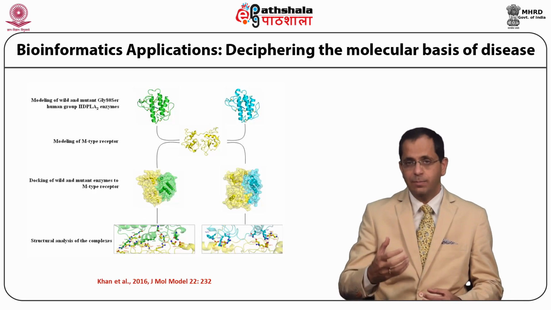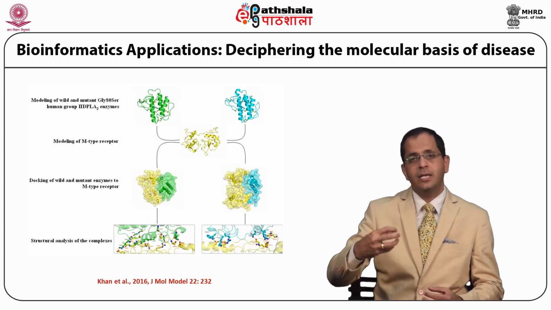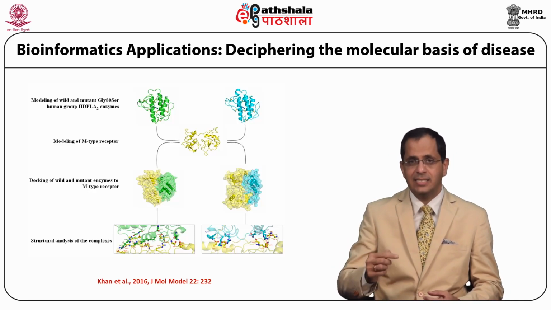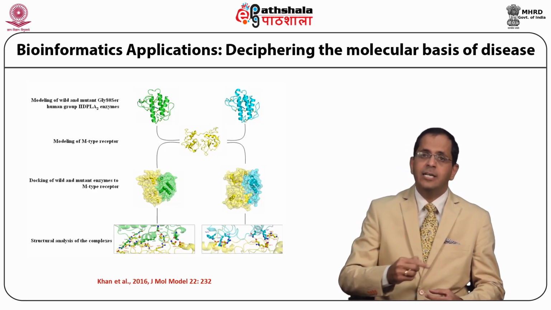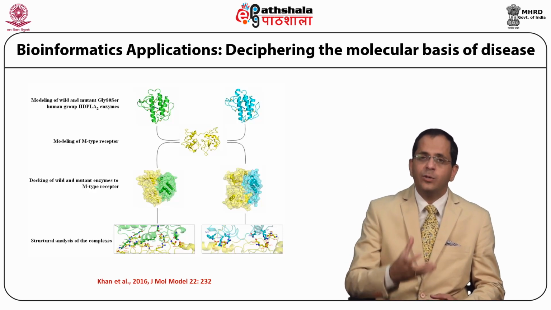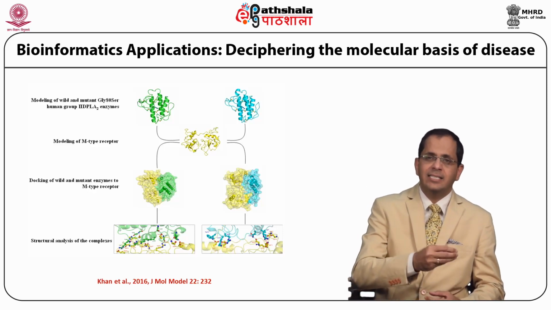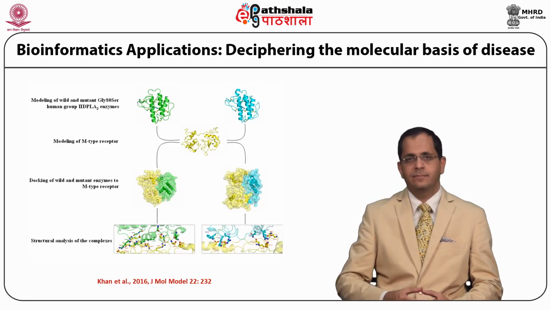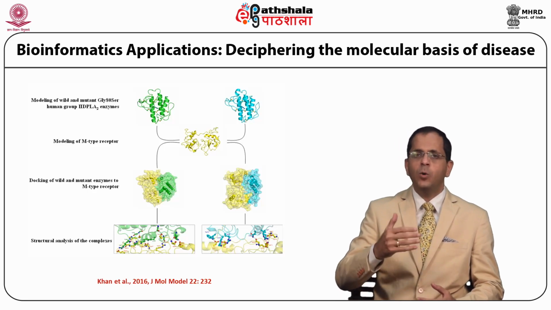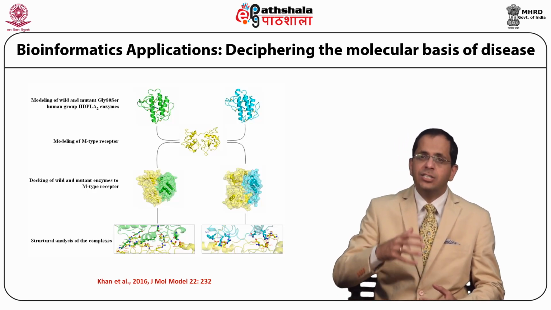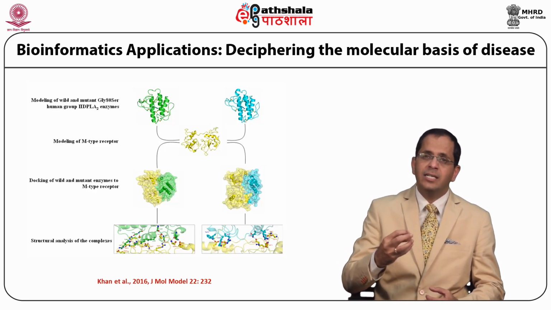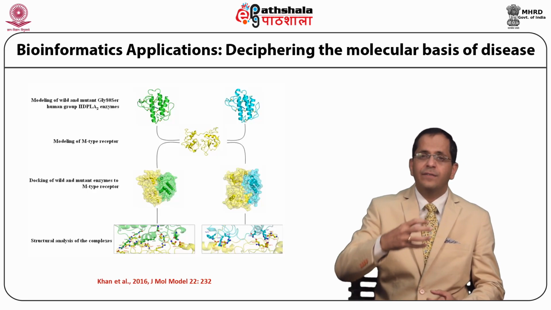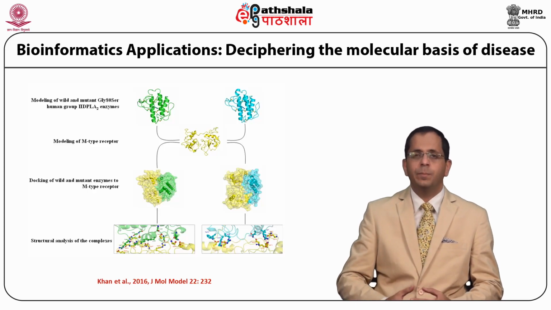So, it explains how this particular potent binding triggers signaling of this particular M-type receptor to produce cytokines that mediate cachexia and weight loss. Thereby, we have now provided structural basis for this particular clinical disease of cachexia in COPD patients.